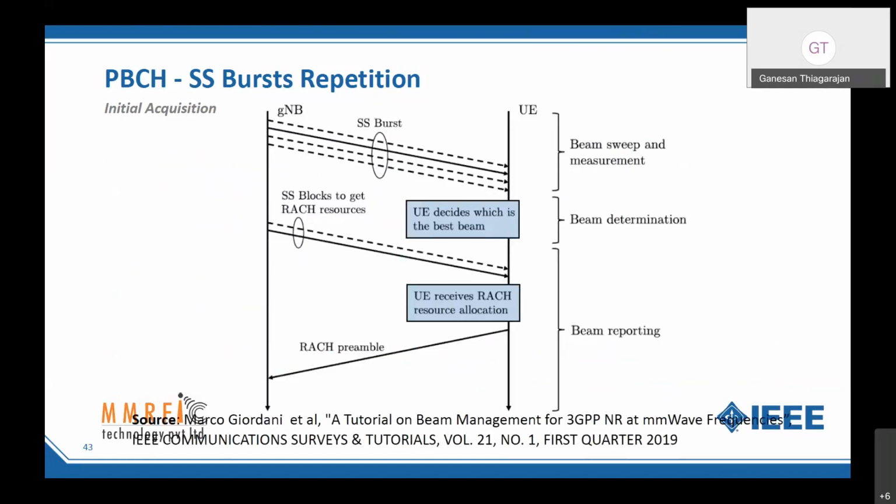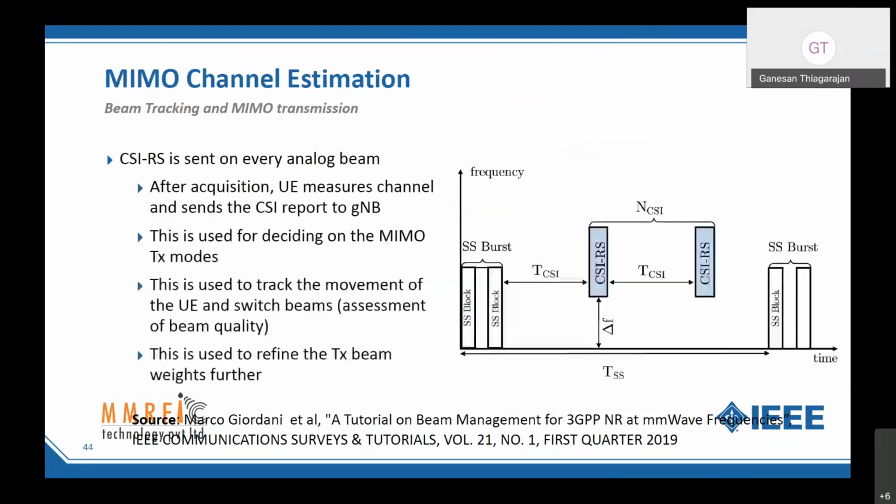So this is the process. First, the base station sends multiple SS blocks or PBCH. Then you decide which beam is right. Then it sends RACH resources. Then the mobile sends a RACH request. And once this is received correctly, both of them have the right beam numbers.